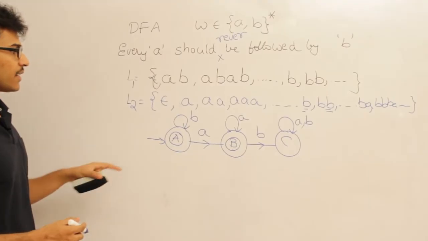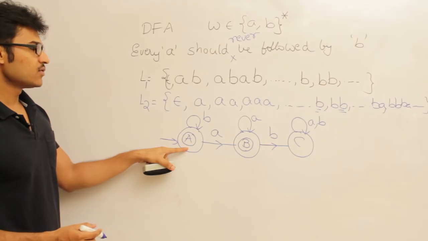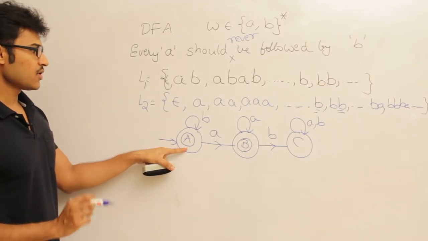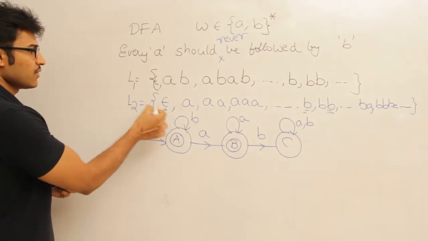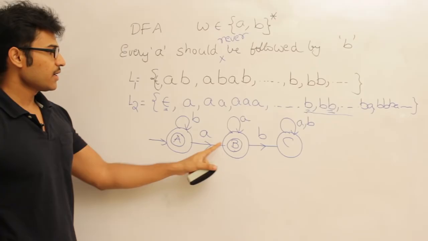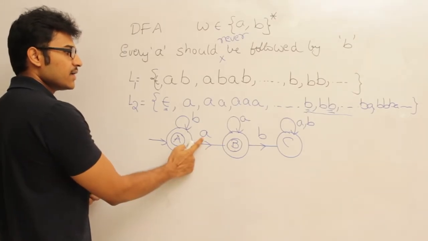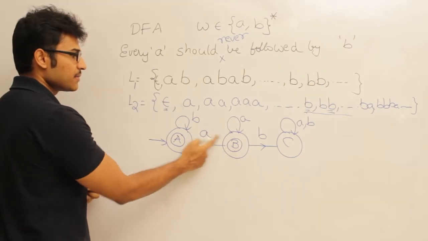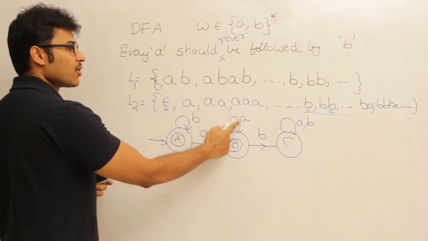Therefore, you can understand this. What does A act as? A is going to accept all the strings which do not contain A, which means the strings which are either epsilon or simply B's. Now, what about B? B is going to remember that it has seen exactly one A, and it is going to accept any number of B's followed by one A or followed by any number of A's.